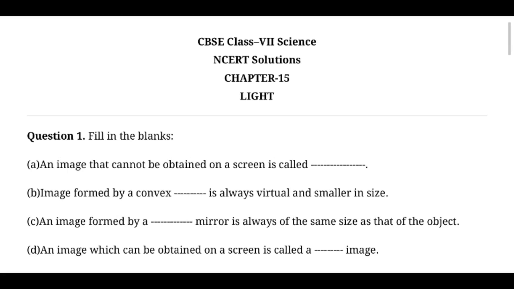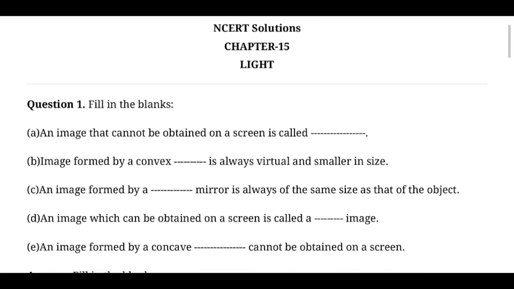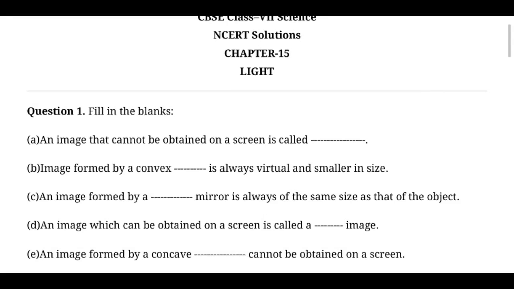We study about the lens also, but the convex mirror only gives you virtual and smaller images. The next question: an image formed by a dash mirror is always of the same size as that of the object.